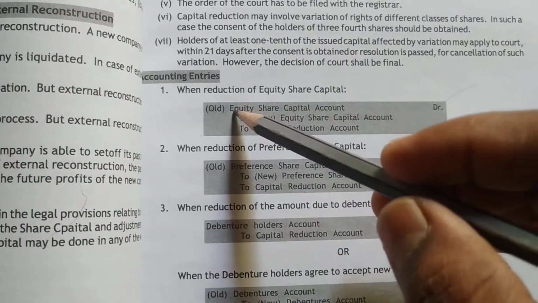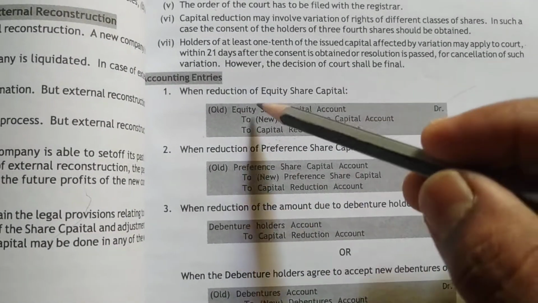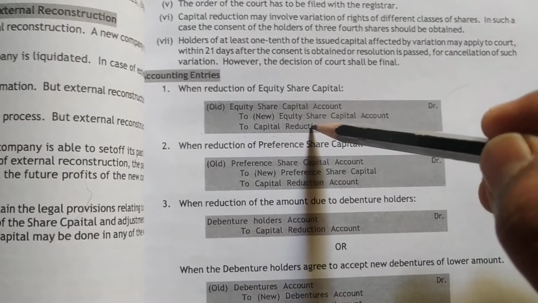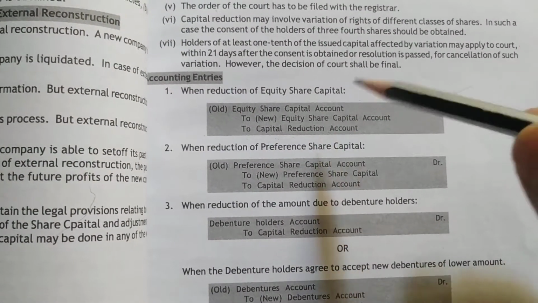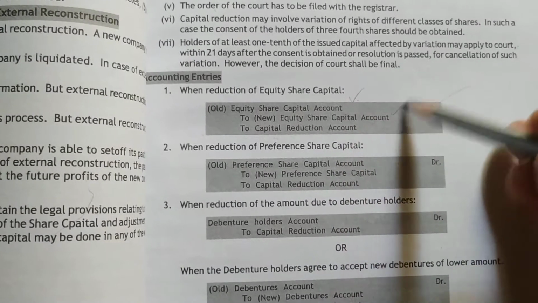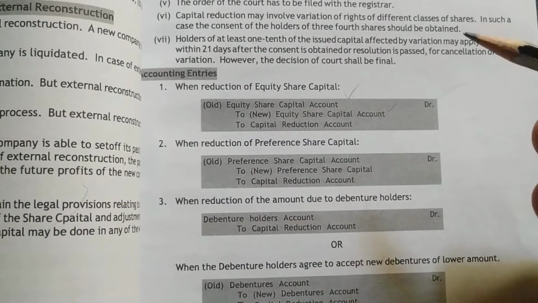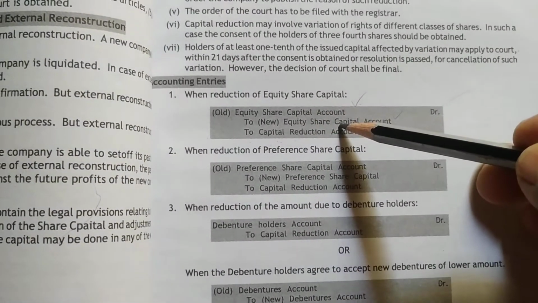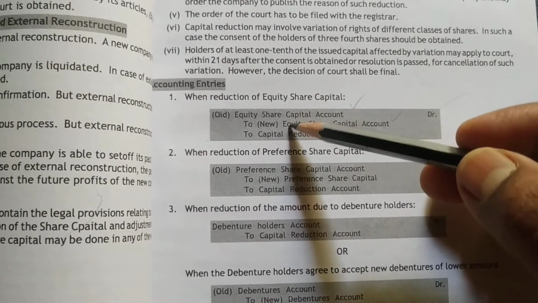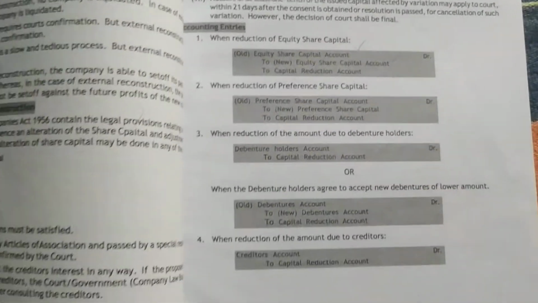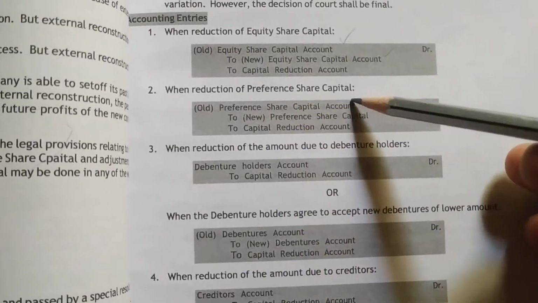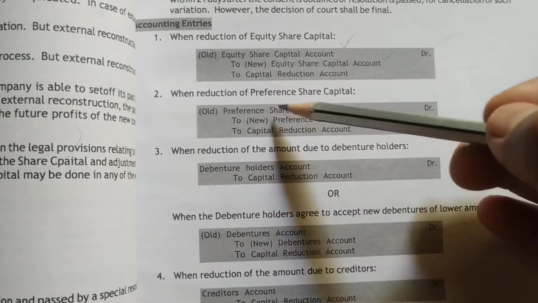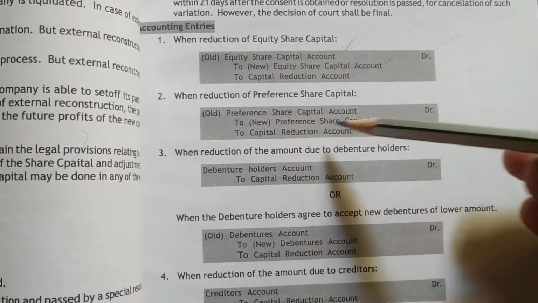So see here, old capital to new capital: old equity share capital account to new equity share capital account. What we'll do is first cancel the old and issue the new share capital to shareholders. We will cancel the old equity shares and issue the new equity shares, and the balance that is left will be transferred to capital reduction. We'll do the same with the preference shareholders. First we write old, we cancel the old and write new, then whatever the difference is, that we transfer to the capital reduction account.